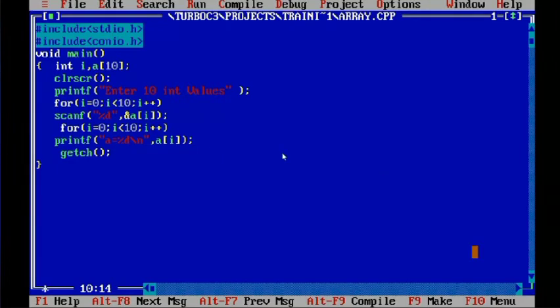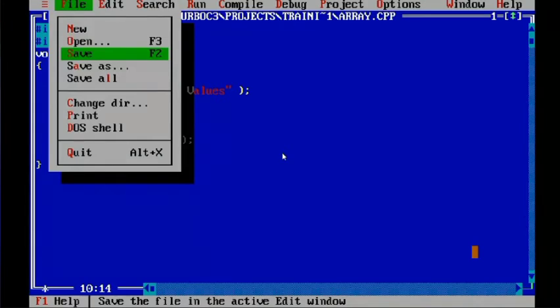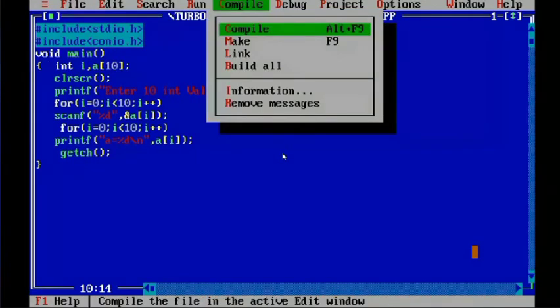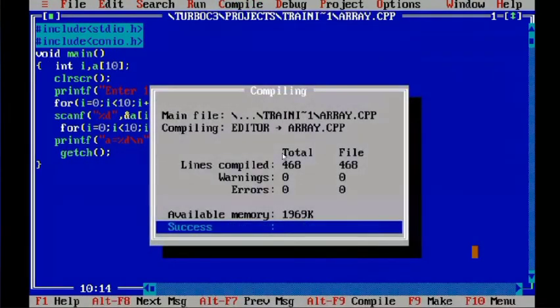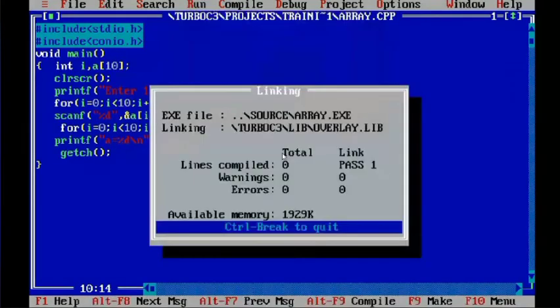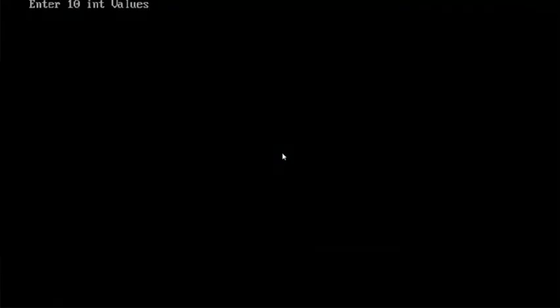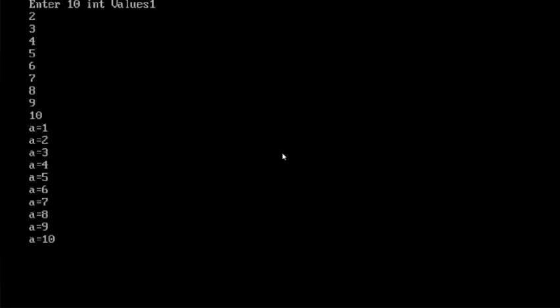So we will execute. Enter 10 values. Let me give simple values: 1, 2, 3, 4, 5, 6, 7, 8, 9, and 10. Entered. Now you see A of 0 is 1, then 2, 3, 4, 5, 6, 7, 8, 9, and 10.